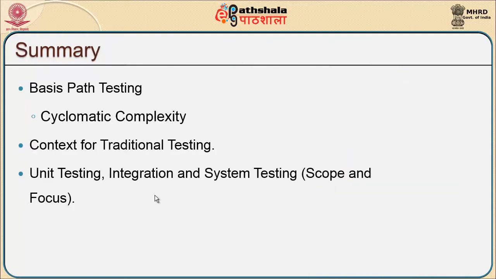In short, in this particular session, we have started explaining the basis path testing strategy. Thereby, we were able to compute the cyclomatic complexity in three ways. One is after generating a graph, we were able to compute the cyclomatic complexity of a particular graph with edges and nodes, which is E minus N plus 2. With the help of decisions, it is the number of simple decisions plus 1, and with the help of enclosed loops, it is the number of loops plus 1.